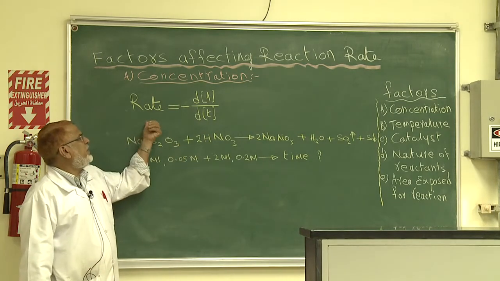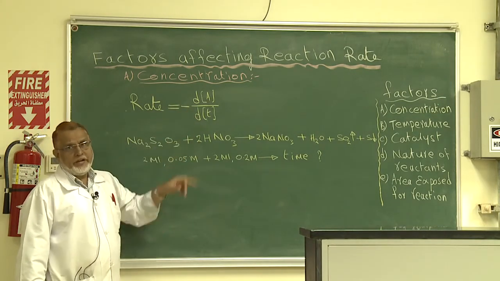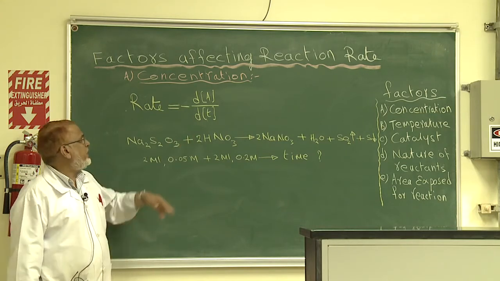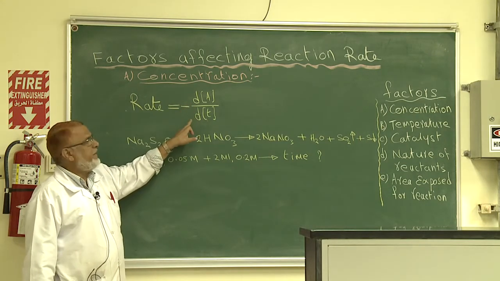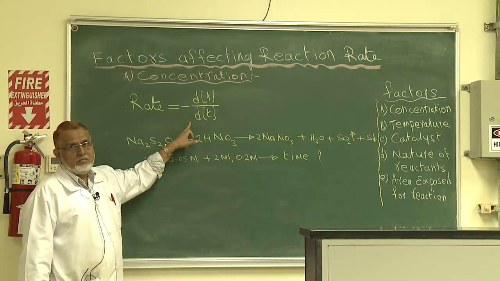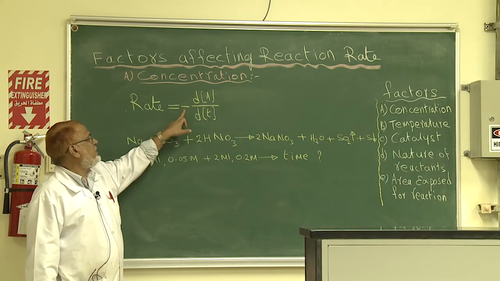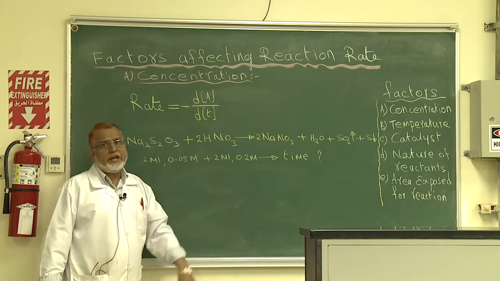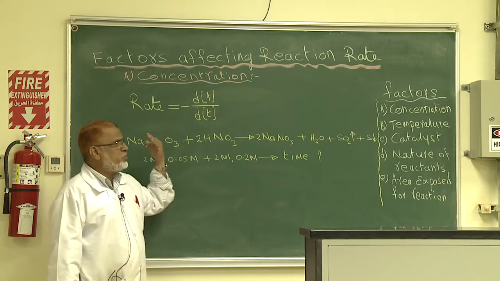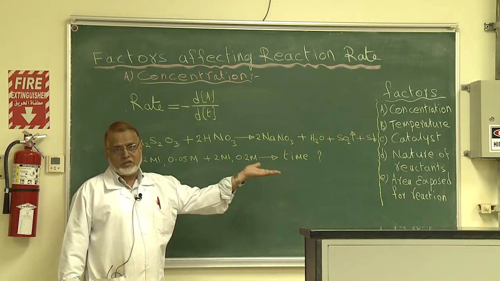Rate can be mathematically written as minus dA by dt, where dA is the change in concentration and dt is the change in time, where the minus indicates the decrease in concentration of the reactants as the reaction progresses towards the right side, that is, towards the product.